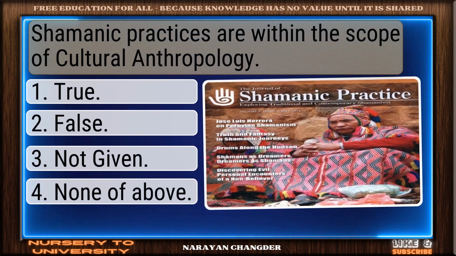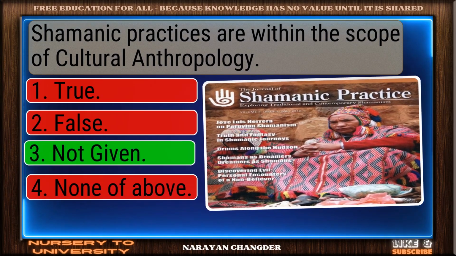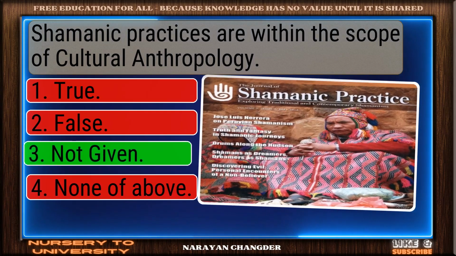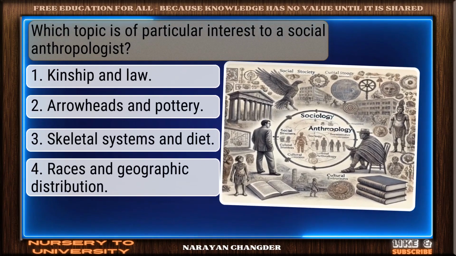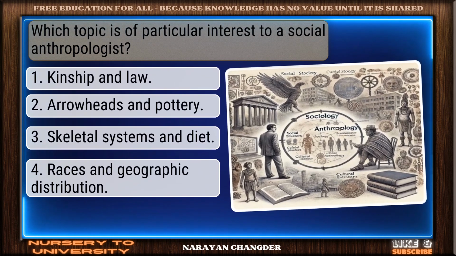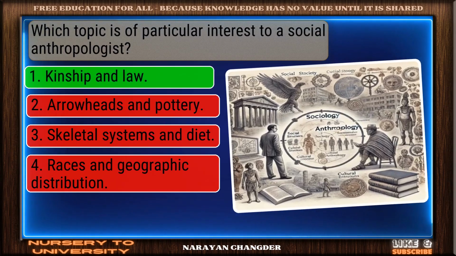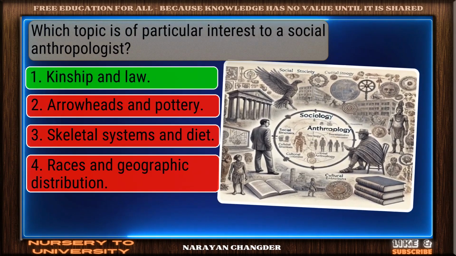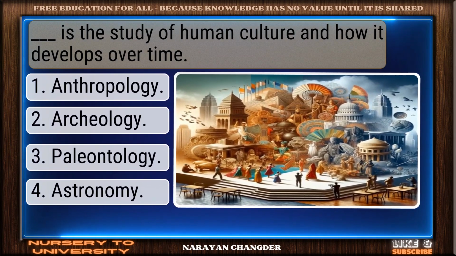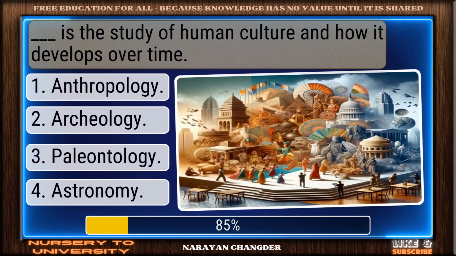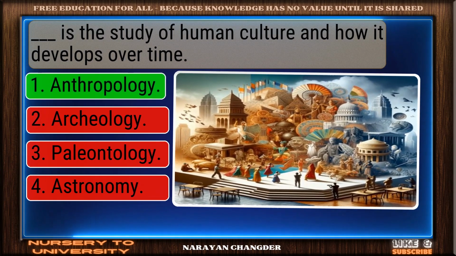Shamanic practices are within the scope of cultural anthropology. Excellent choice. Not given is the right answer. Which topic is of particular interest to a social anthropologist? Sharp thinking. Kinship and law is the right choice. Dash is the study of human culture and how it develops over time. Well done. Anthropology is the right choice.